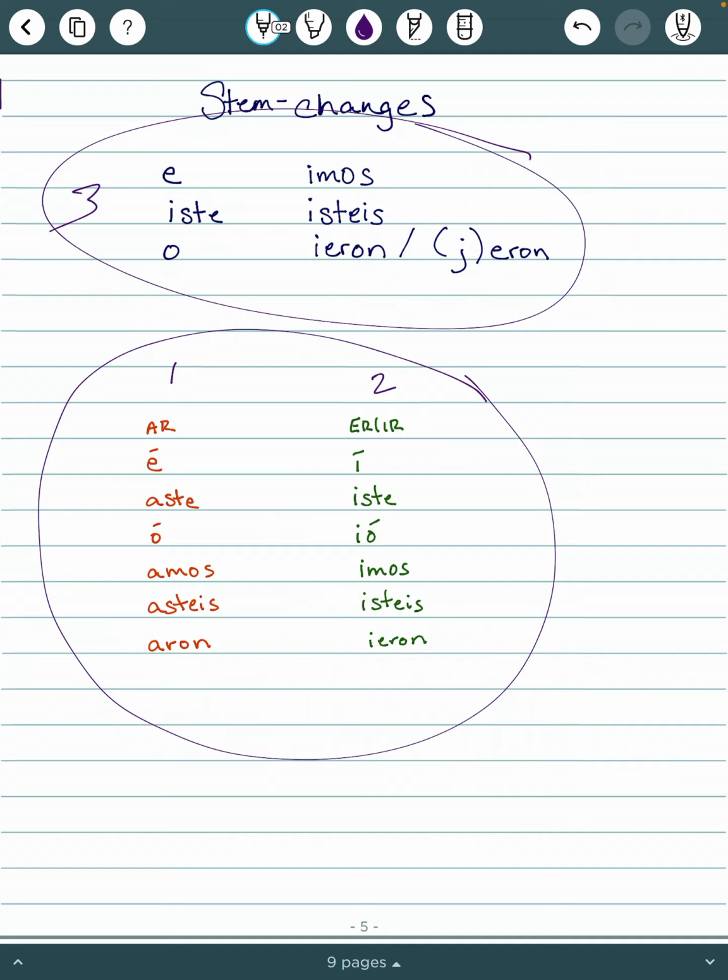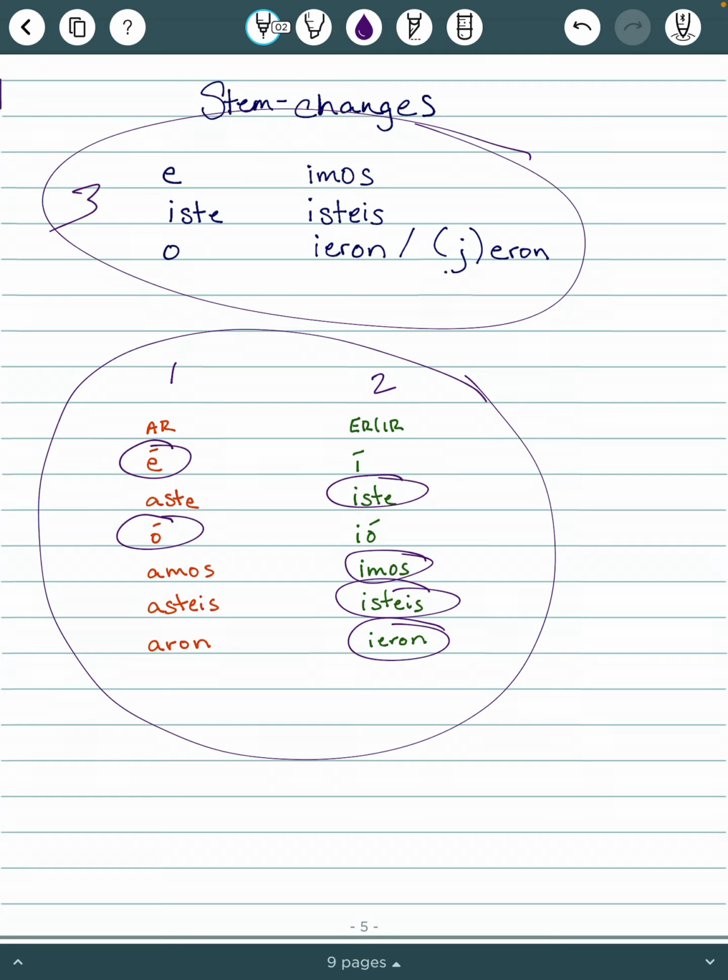And it's kind of like I said, we take some from AR, some from the ER and IR. So you take that e, you take iste, we take o, we take imos, istes, and ieron. But there are no accents on that third set. So make sure that you're noticing that, no accents.